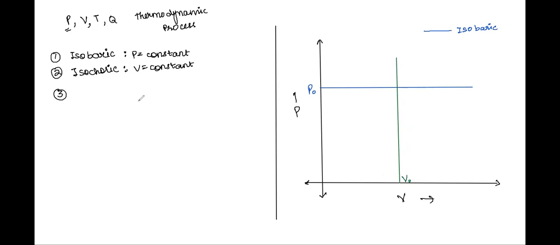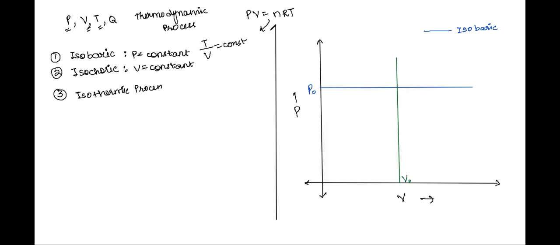Next one, third, is isothermal process. Class, just make this as a mark, isothermal process. You can also write these in terms of the ideal gas equation values, right? So we know that the ideal gas equation is PV is equal to nRT, right? So when pressure is constant, then T by V will be constant. T by V will be constant.